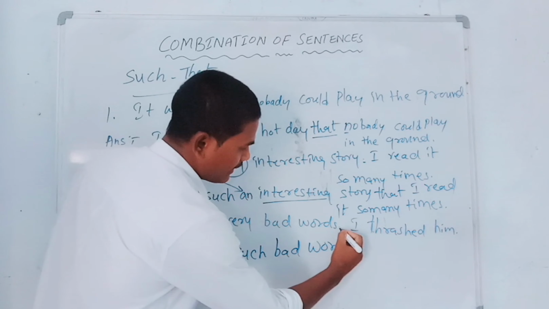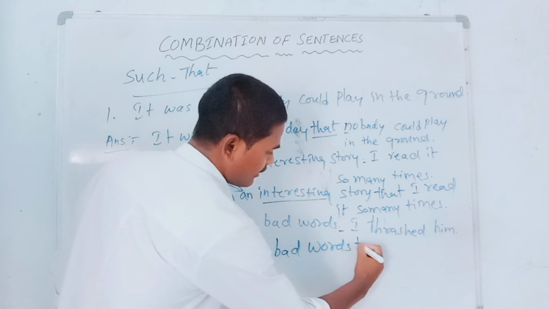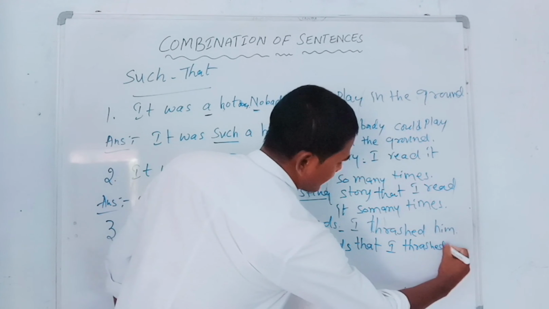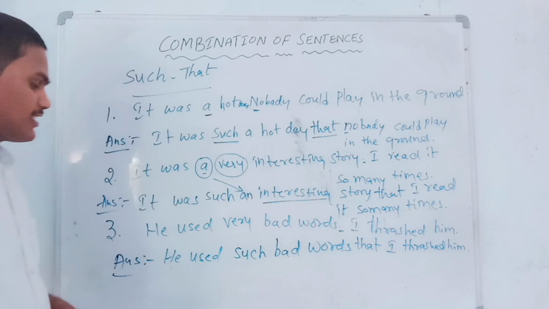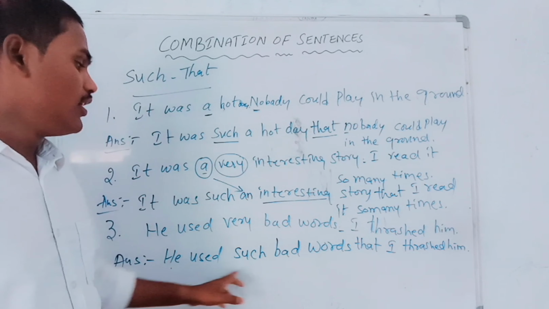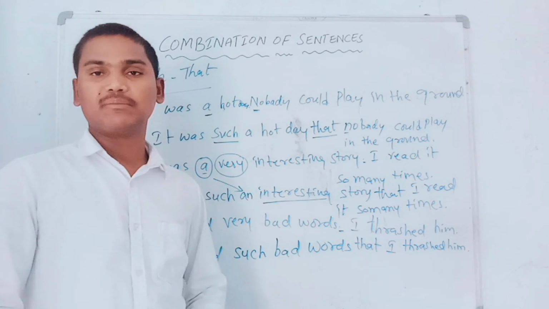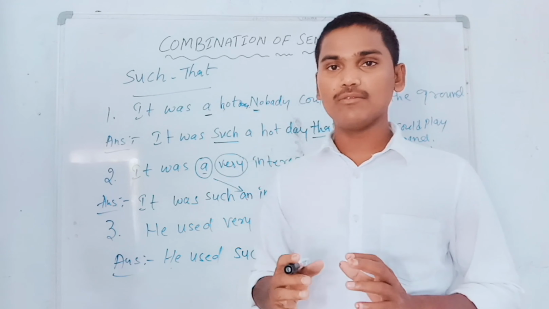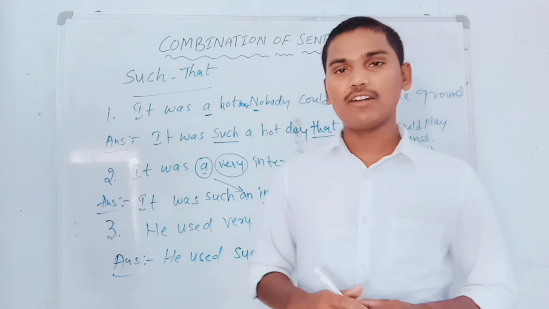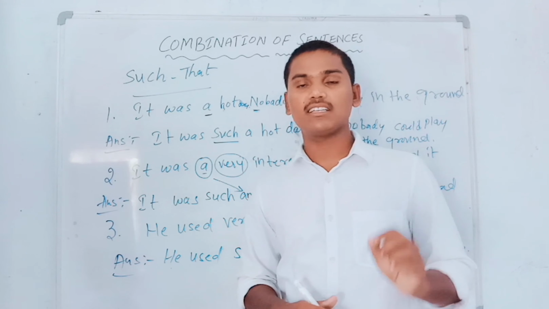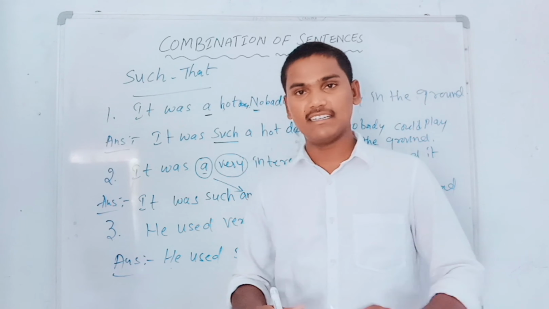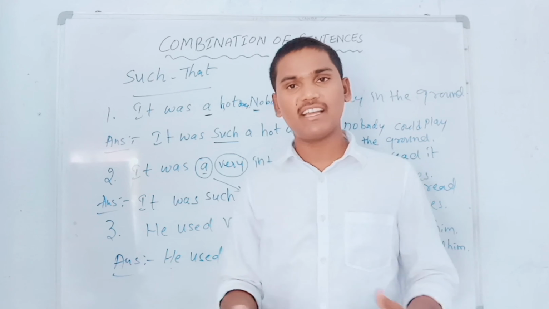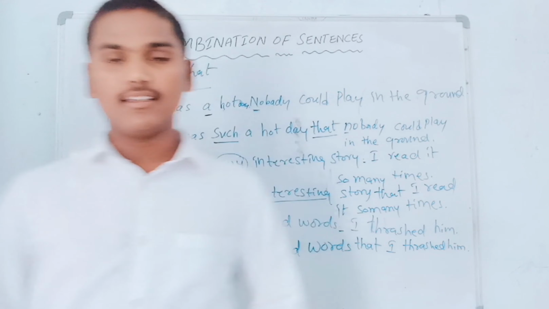So now in the full stop area, what should we write in the answer? That I thrashed him. He used such bad words that I thrashed him. So it is very easy to combine two sentences as a single sentence with the help of 'such that'. But what we have to learn is where we should insert 'such' and where we should insert 'that' in a sentence. That is very important to notice. Then whatever difficult problem is given in a question paper, we can easily solve it. Okay? That is very important.